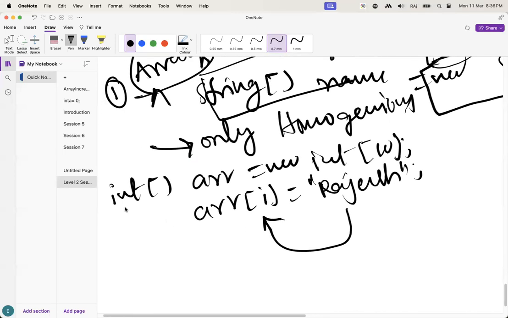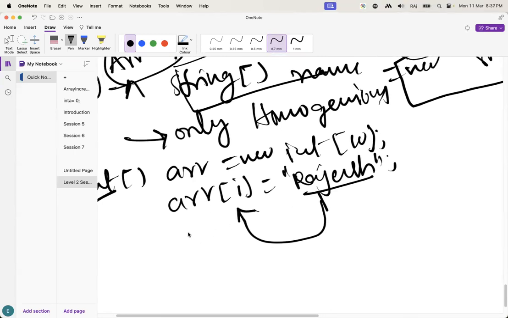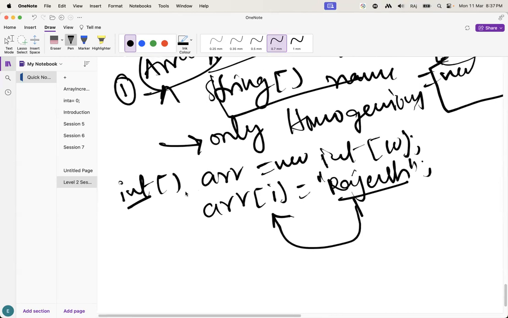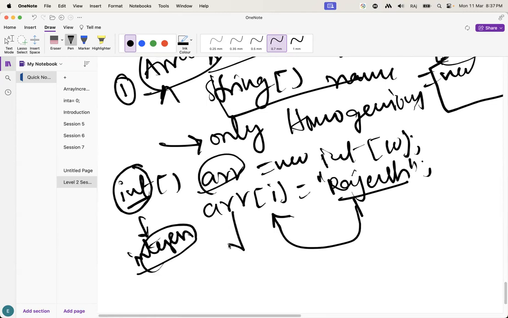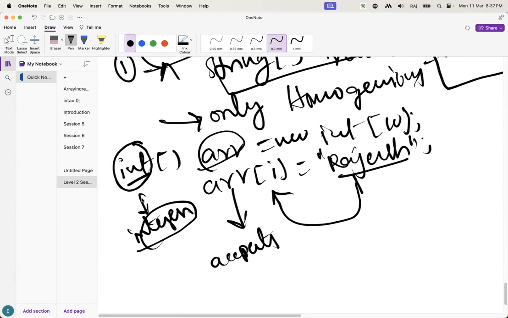Guys, I have created an int array, but I'm trying to store a string in the array, so it's not possible. Why? Because we have declared the array with only the int type, only integer type. So this array will accept only the type we have created.